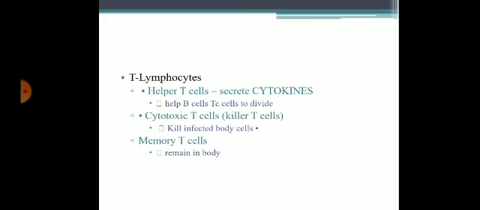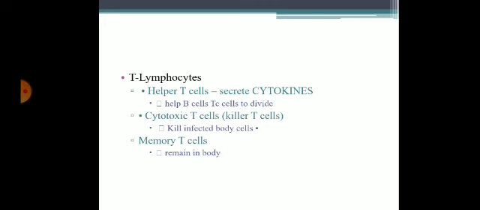Third one is memory T cells. They remain in the circulation in the body for several years. Once the same antigen infects a second time, these memory T cells come into play, and immediately the antibodies are liberated.